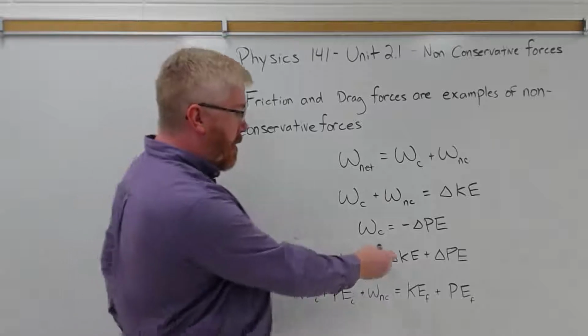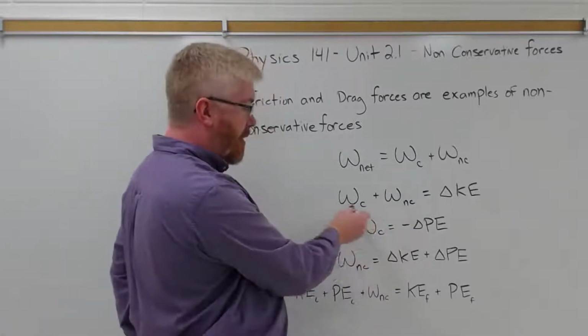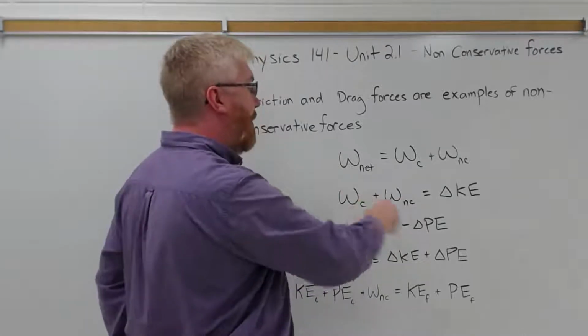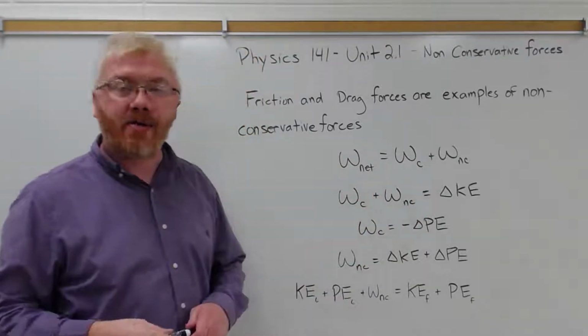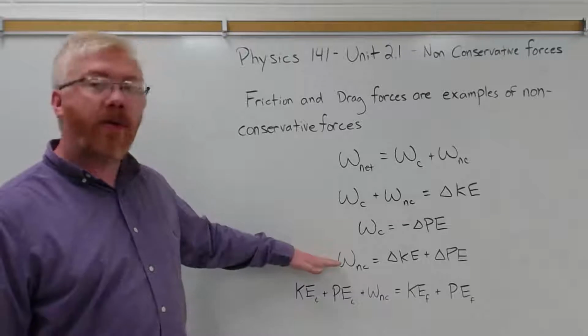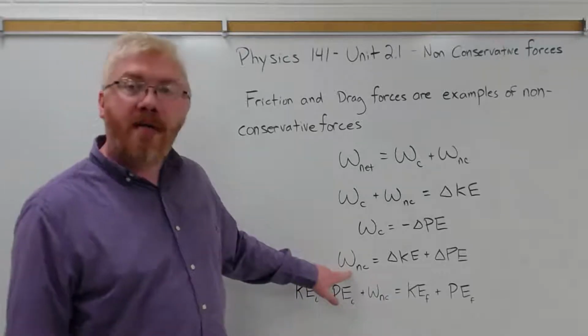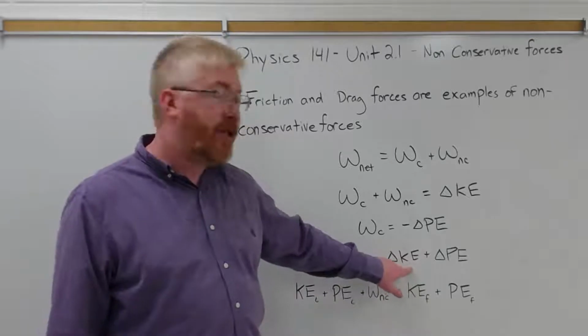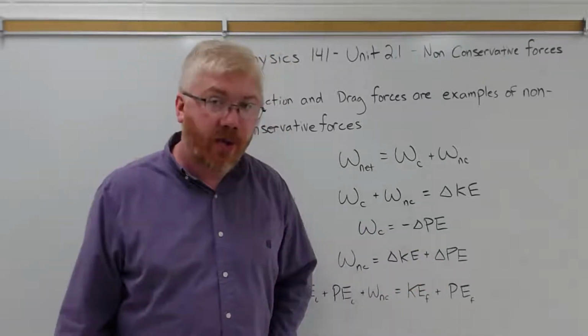Well, substituting in here for the conservative forces, changing this to negative potential energy, and then adding potential energy to both sides, we come up with the following equation: the work done by non-conservative forces is equal to the total change in kinetic energy plus the total change in potential energy.